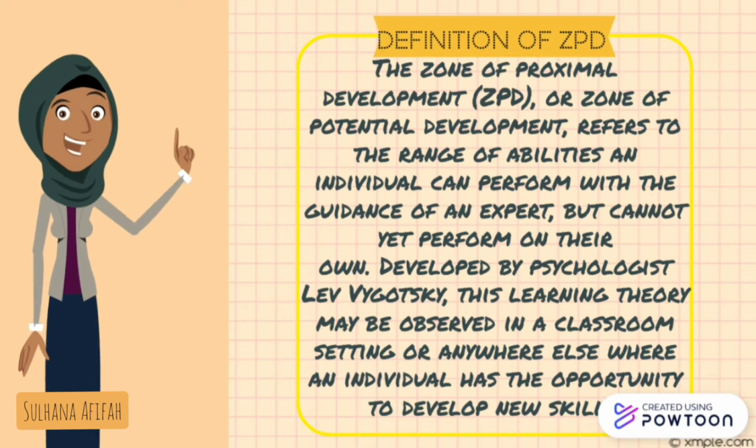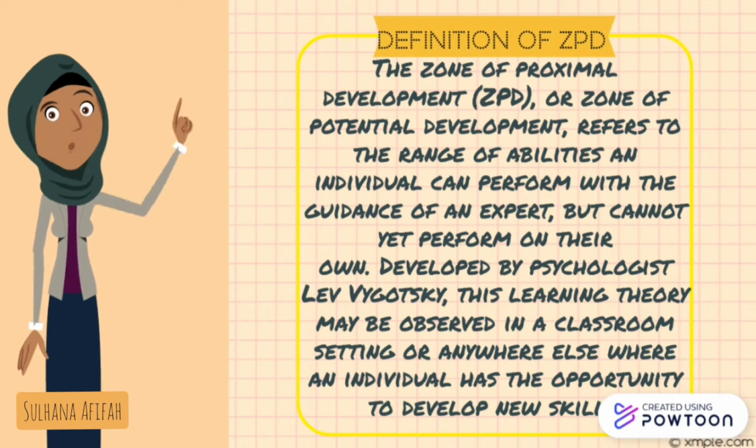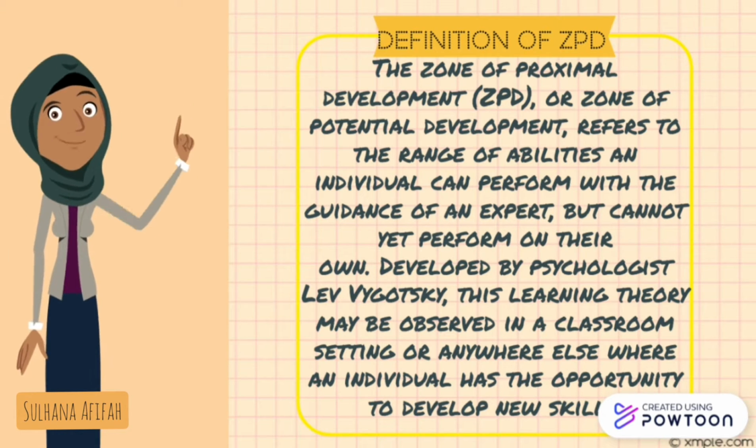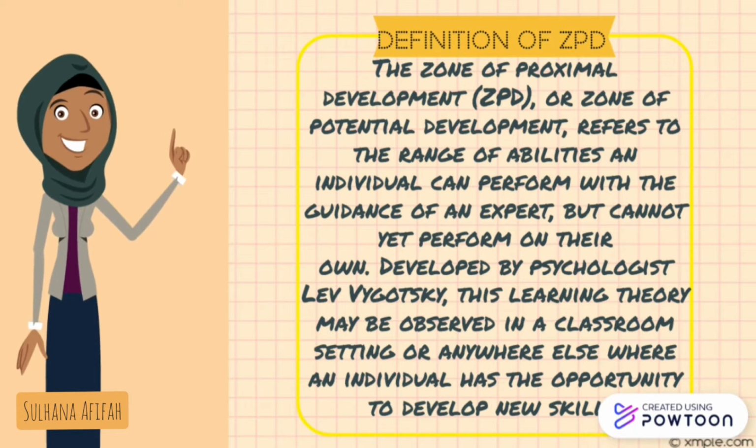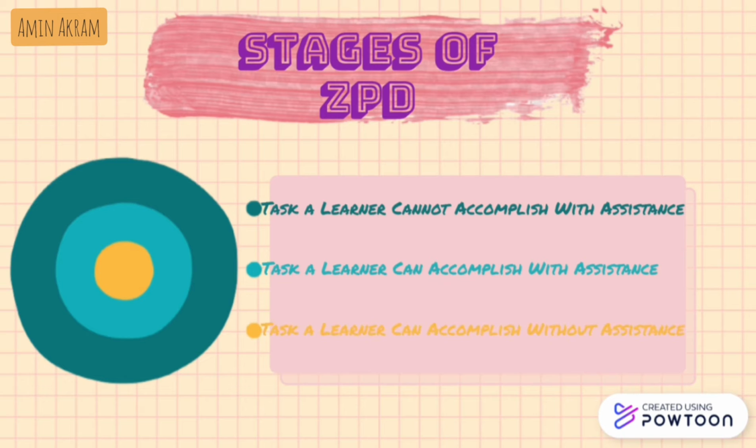Let's see first, what do we mean by ZPD? ZPD, or in the long term called the zone of proximal development, refers to a range of abilities an individual can perform with the guidance of an expert, where there are times when you cannot yet perform something on your own. This theory was developed by a psychologist named Lev Vygotsky. This learning theory may be observed in a classroom setting or anywhere else where an individual has the opportunity to develop new skills. There are 3 stages of ZPD.